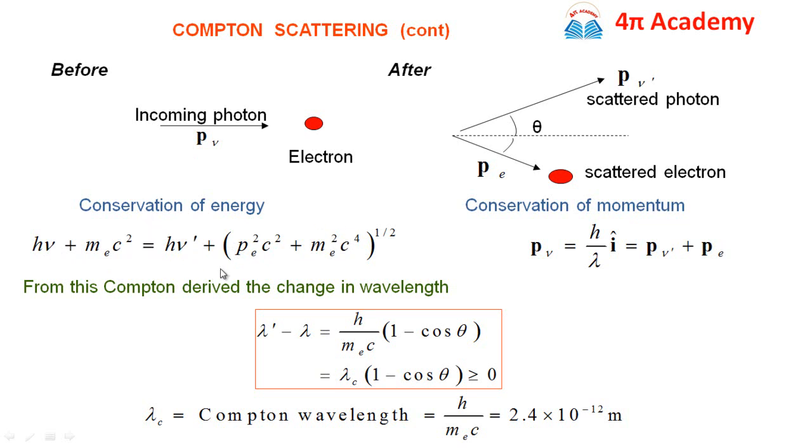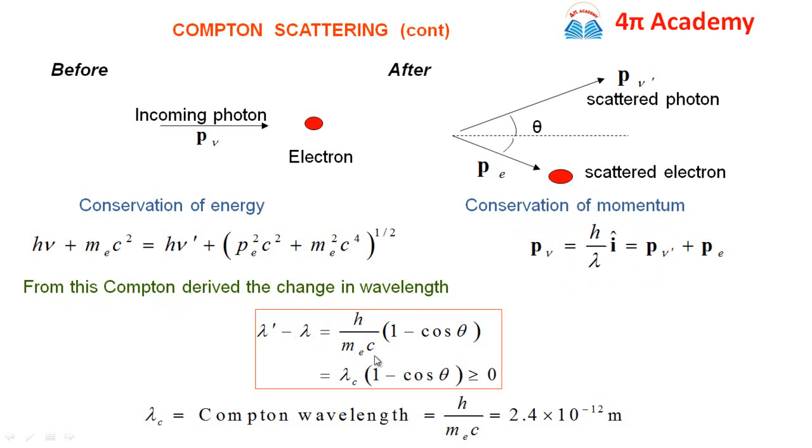So this is the energy of the photon as well as the electron after scattering, and this is the energy of the incoming photon before collision, and this is about the conservation of momentum. This principle of conservation of energy and conservation of momentum is a property of a particle, not the property of a wave.